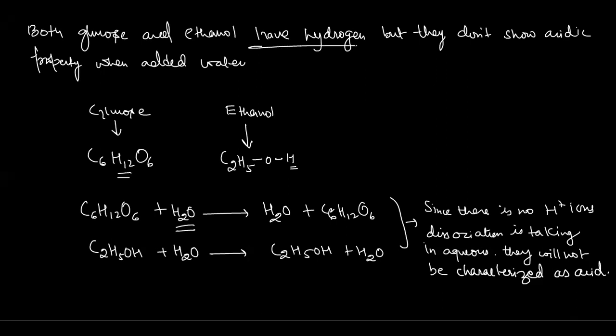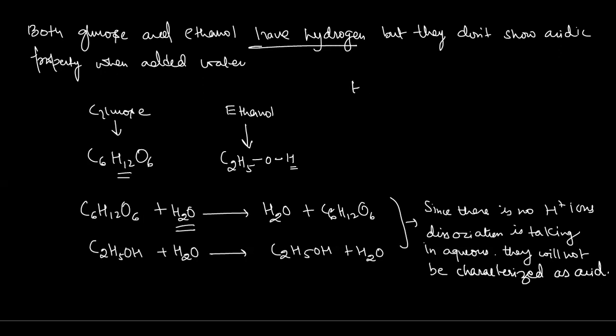Okay. So I'm saying here that both glucose and ethanol have hydrogens. The presence of hydrogen does not indicate that it is an acid. For example, ethanol and glucose have so many hydrogens. There are 6 hydrogens here. There are also hydrogens present here, but it does not mean that they are acids. They will not be characterized as acid because when we add them to water, there is no H plus ion dissociation taking place.